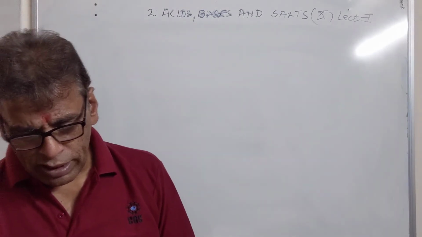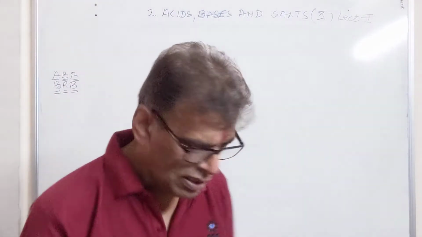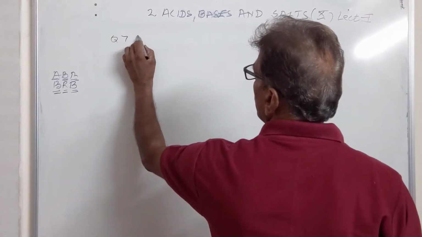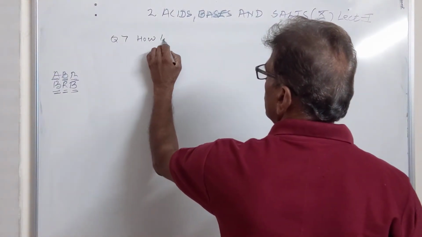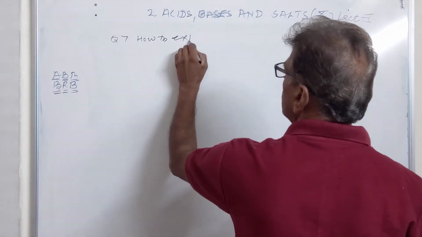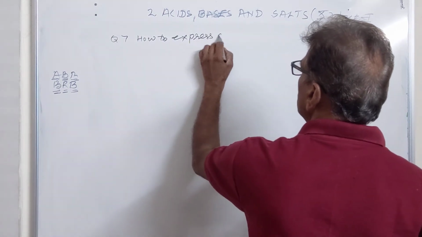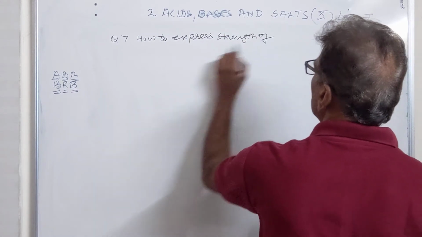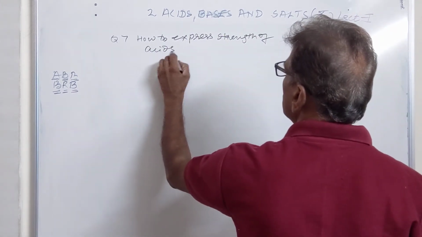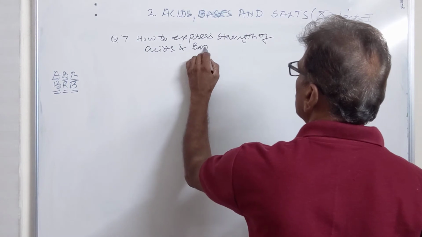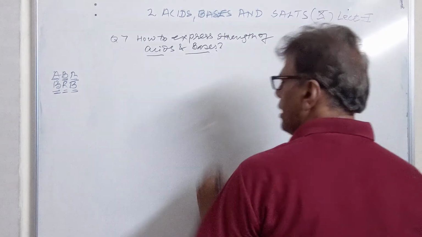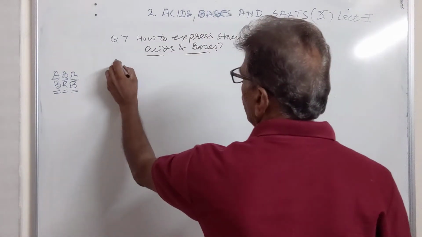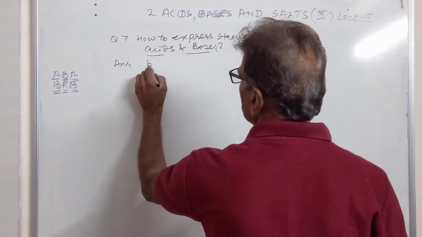Then how to express the strength of acids and bases. The strength of acids and bases can be expressed by means of the pH scale.